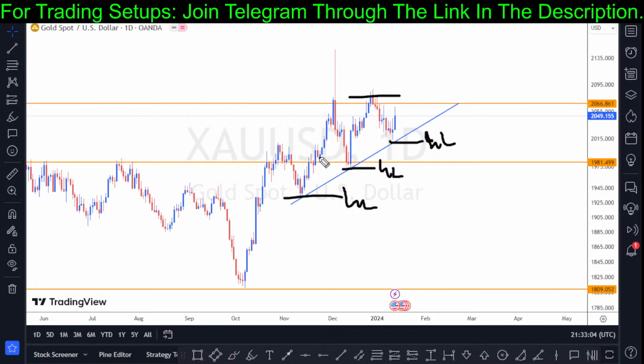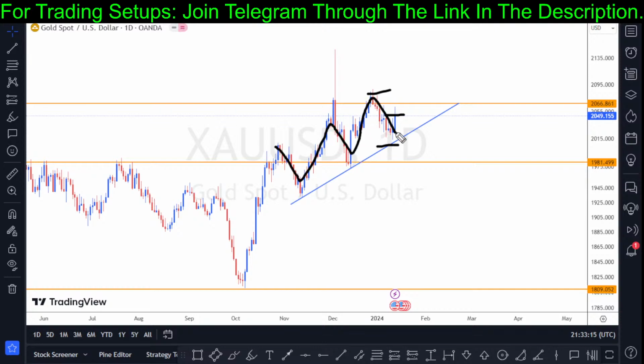Based on this structural formation right here, I'm not interested in any trade. This is not my kind of pattern of trading. This is a ranging market and it is not opening up. So I have other alternatives. I have other assets which have a stronger technical setup. So this is why for now I'm not interested in gold.